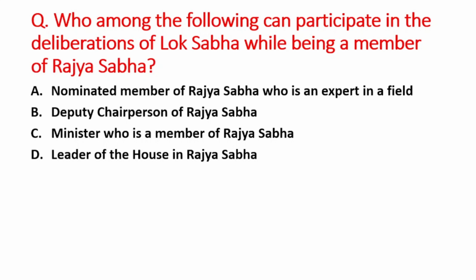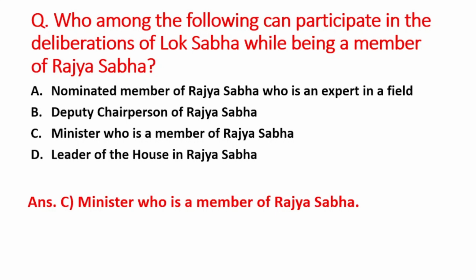C option is minister who is member of Rajya Sabha, and D option is leader of the house in Rajya Sabha. The right answer is option C, that is minister who is a member of Rajya Sabha.